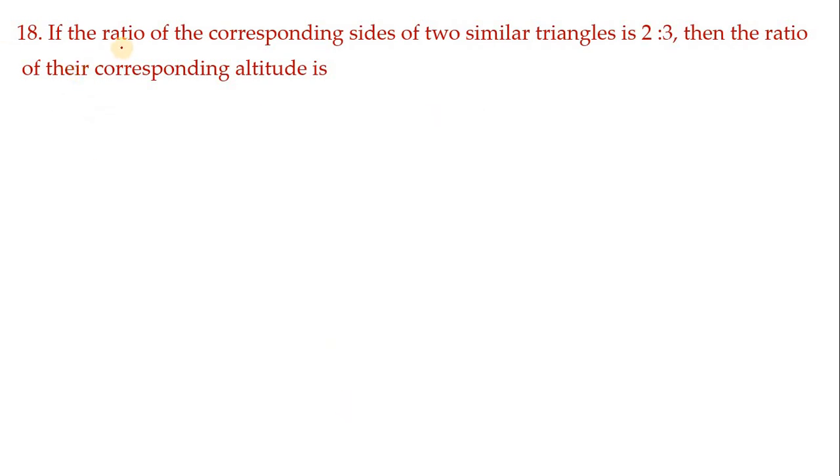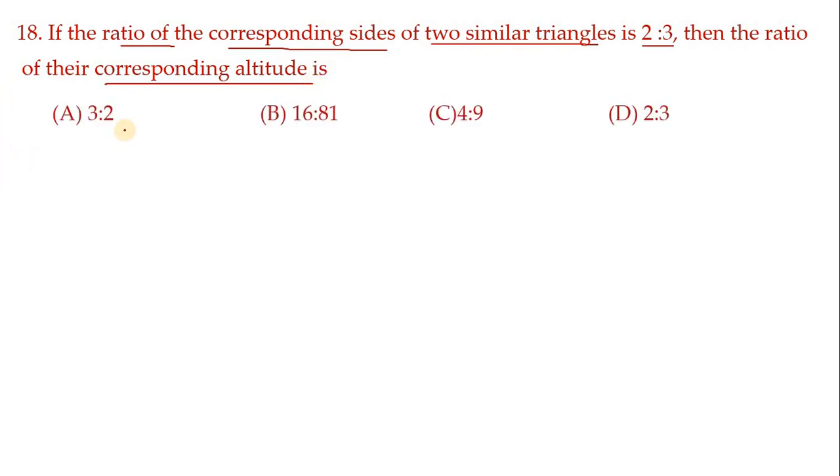18th one. If the ratio of the corresponding sides of two similar triangles is 2:3, then the ratio of their corresponding altitudes. Very important, children. Options are 3:2, 16:81, 4:9, 2:3.